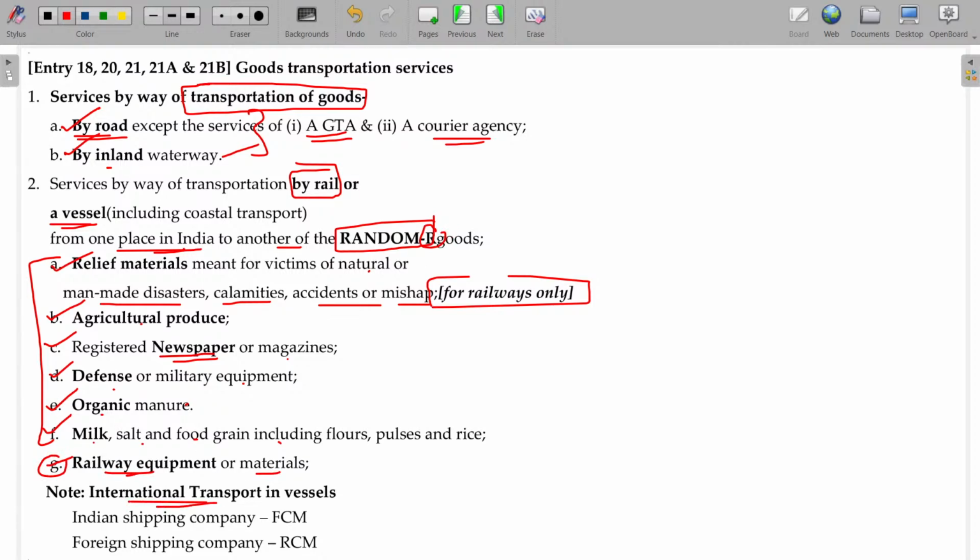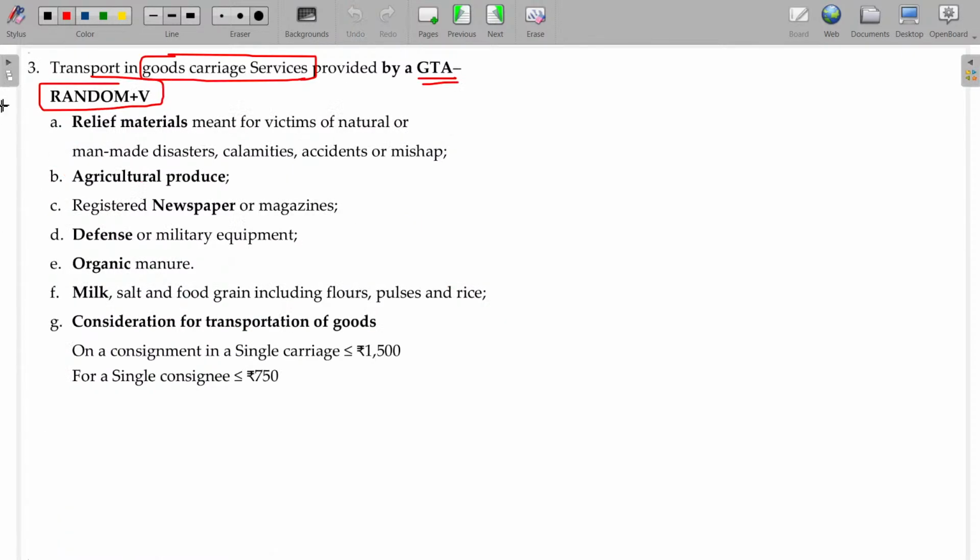In case of international transportation in vessels, by Indian shipping company, FCM is followed, and for foreign shipping company, RCM basis will be followed. Forward charge and reverse charge. Indian ship means they will have the registration number with them, so they can pay the tax. In case of foreign ship, recipient should pay the charges under RCM basis. In case of GTA services, RANDOM plus V. RANDOM will be the same as what we referred earlier for the railways. V represents based on the value of goods transported.